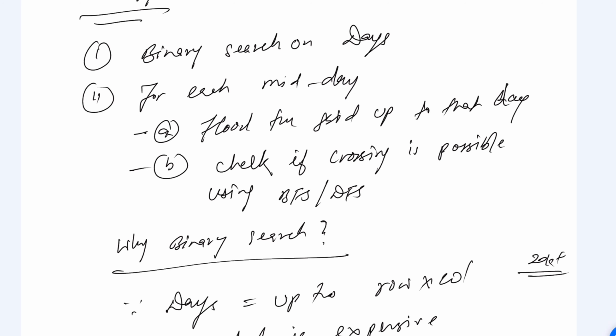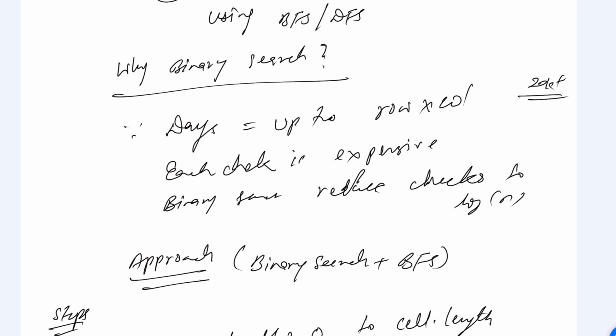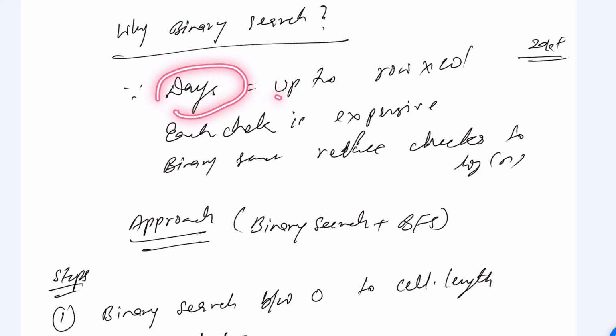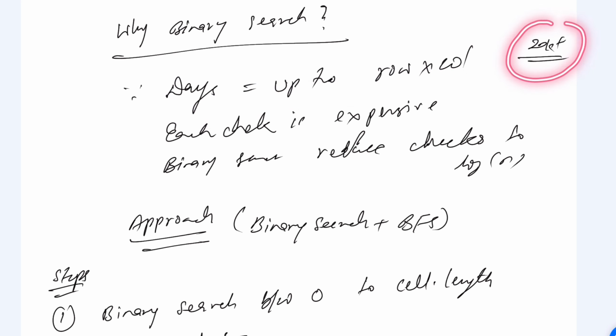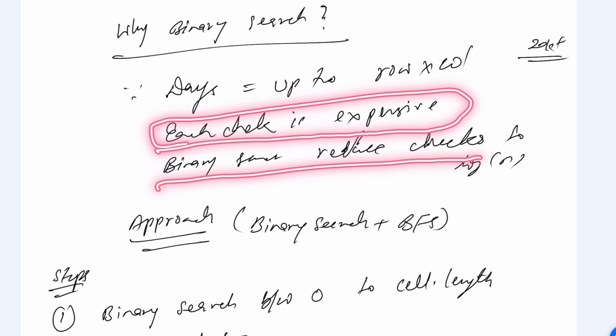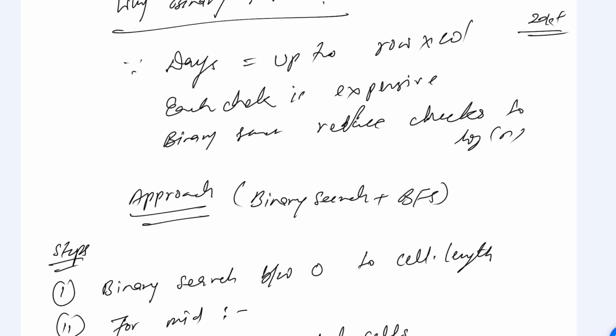We know that in the binary search, we need to find the mid, right? So mid is nothing but the midday. For each mid, we'll flood the grid up to that day and check if crossing is possible using BFS or DFS. What is the benefit of binary search? Because we know the days go up to row times column, approximately 20k plus days, and each day is expensive to check, so we'll use the binary search to reduce the time.